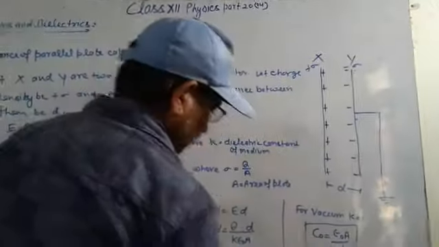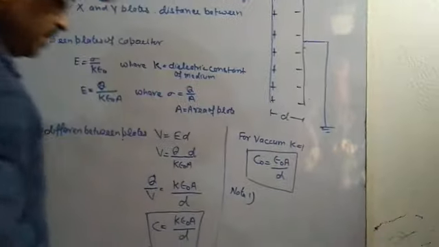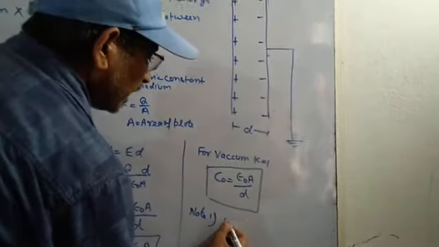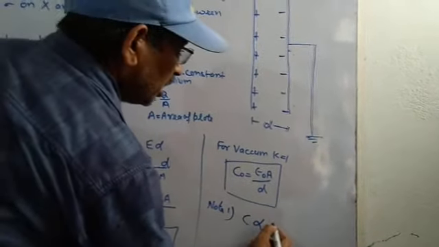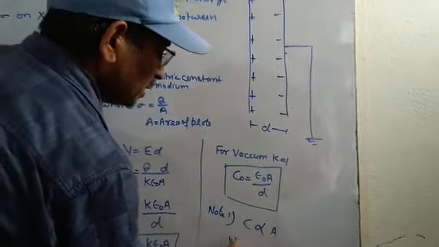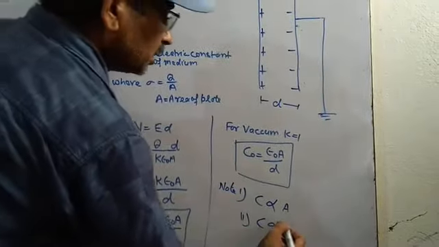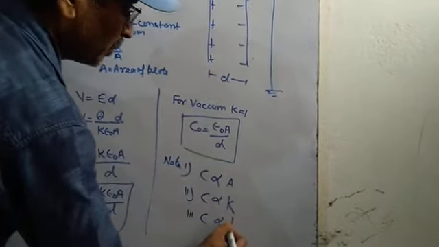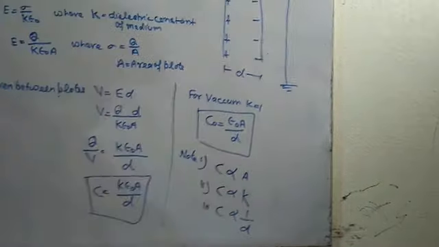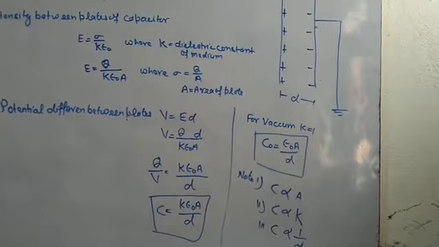Now, you write down. From this, it is very clear that first, C is directly proportional to the area of plate. Second, C is directly proportional to the dielectric constant of medium, and C is inversely proportional to the distance between the plates. This is the first derivation.